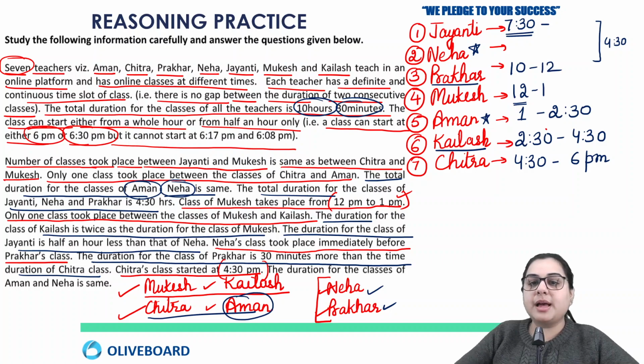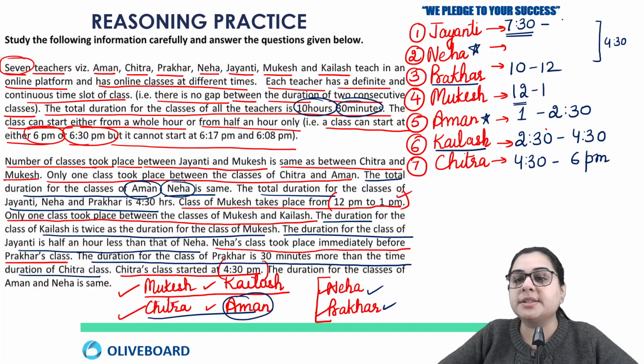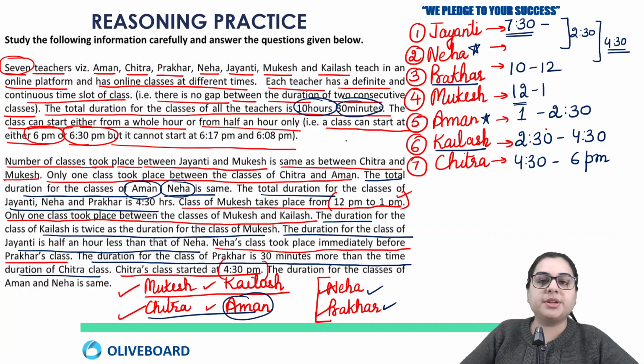Okay, and the sum of the first three teachers was 4 hours 30 minutes. So for Jayanti and Neha, we are left with just 2 hours 30 minutes, because out of 4 hours 30 minutes, 2 hours are taken by Prakhar.